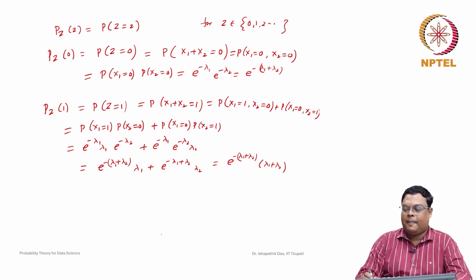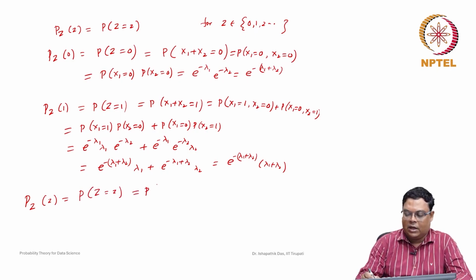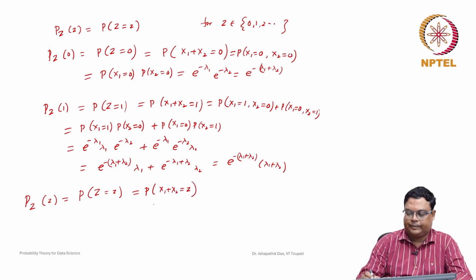So in general, for any z, we get some pattern now. So how can we find it? For any z, suppose p of z, in general we can write, you can check that. This is nothing but the probability that z will be some value small z. So it may be 0, 1, 2, any value. This is x1 plus x2 is equal to small z.